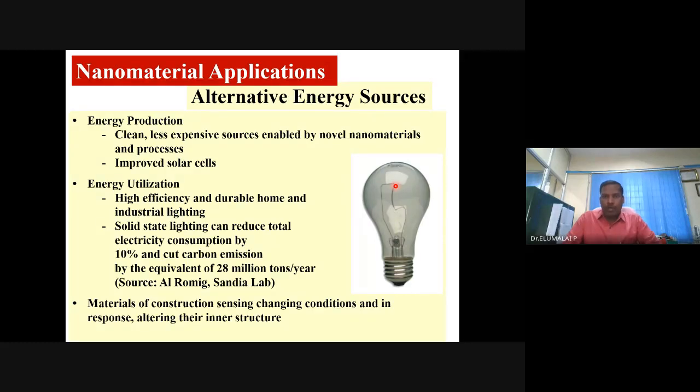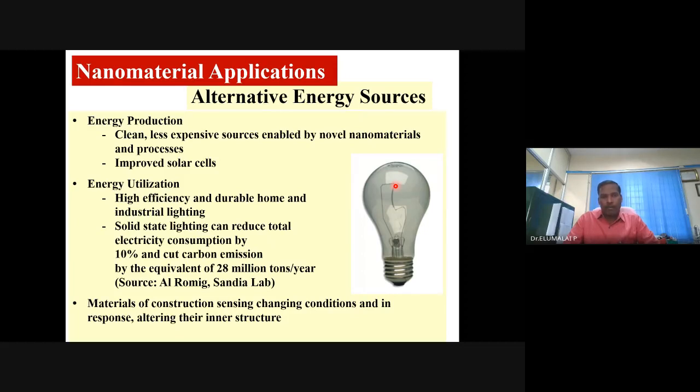In terms of alternative energies, we have almost moved from conventional lighting to LED lighting. So much nanotechnology is implemented in LED. Even in CFL, we moved from incandescent light to fluorescent lamps, and nowadays it is LEDs.